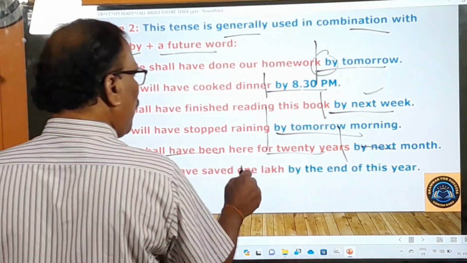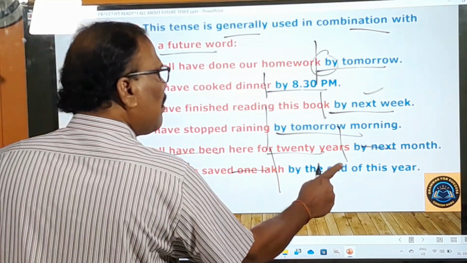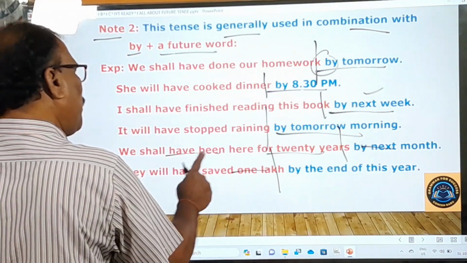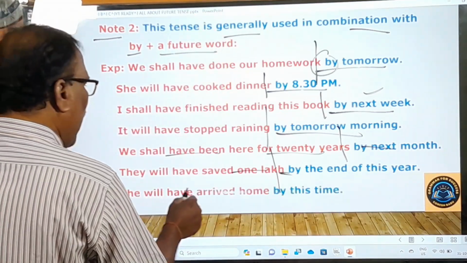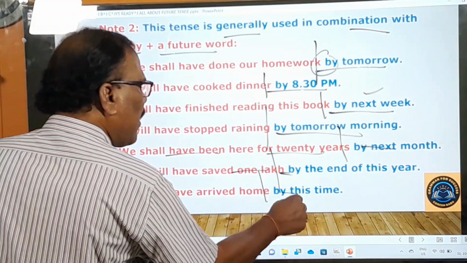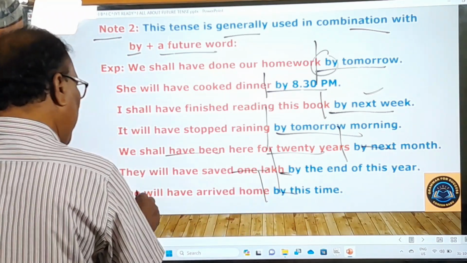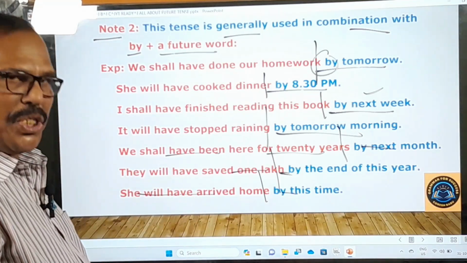They will have saved 1 lakh by the end of this year. అంటే ఈ సంవత్సరాంతము లోగా వారు 1,00,000 రూపాయలను సేవ్ చేసి ఉంటారు. And here, she will have arrived home by this time. ఈ సమయం లోపల ఆమె she will have arrived home. ఆమె ఇక్కడ ఇంటికి చేరి ఉంటది, వచ్చి ఉంటది.